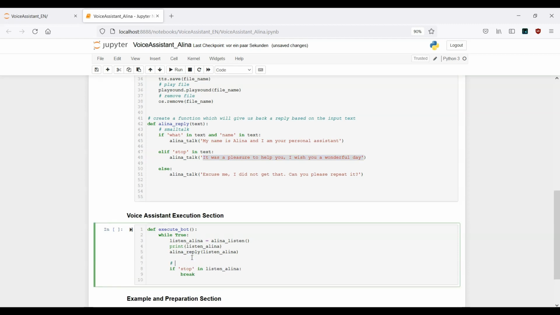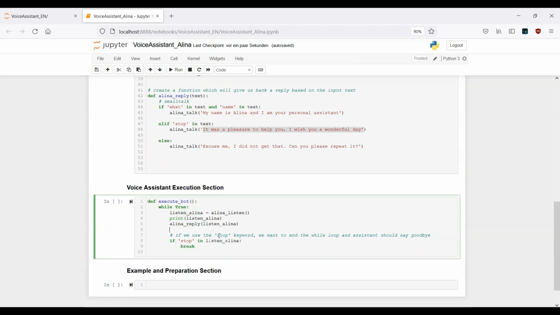Before I run this snippet, let me provide a simple comment. If we use the stop keyword, we want to end the while loop, and the assistant should say goodbye. This is the logic here.